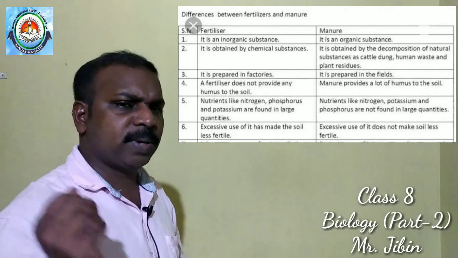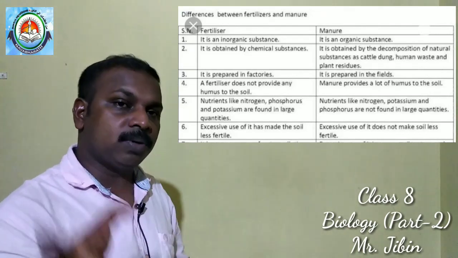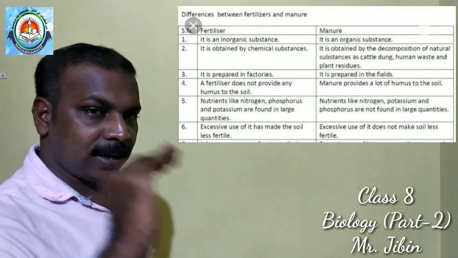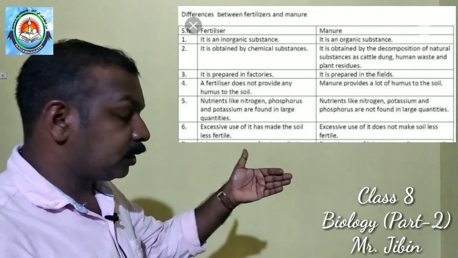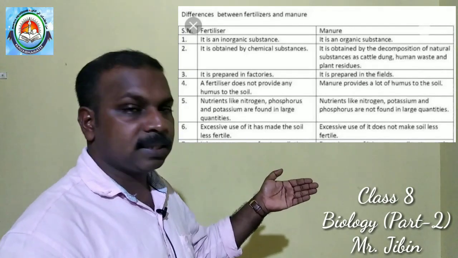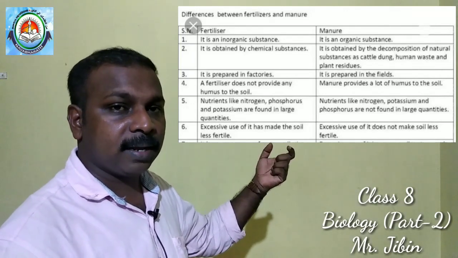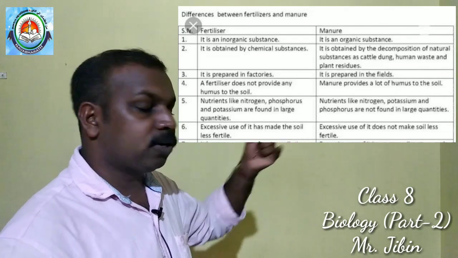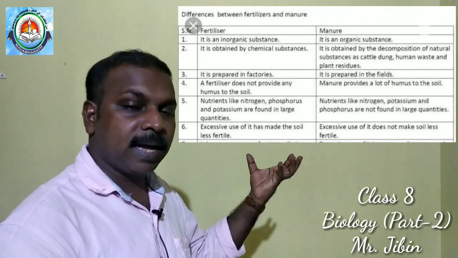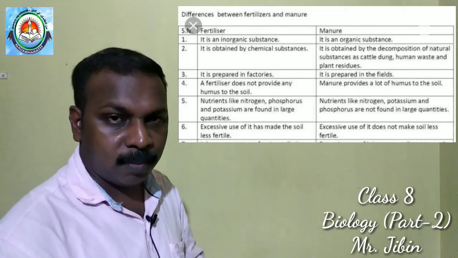But fertilizer contains nutrients like nitrogen, phosphorus and potassium in large amount.